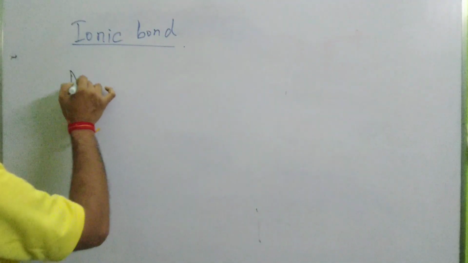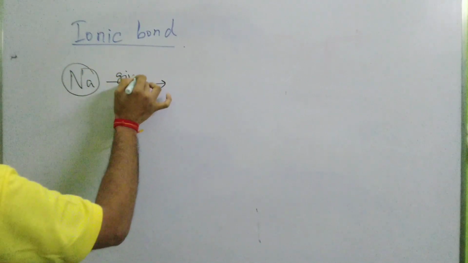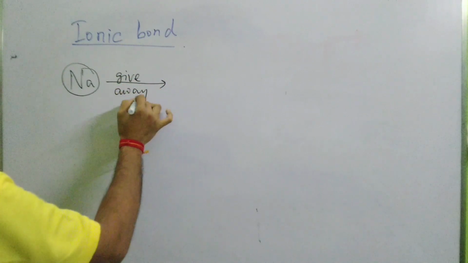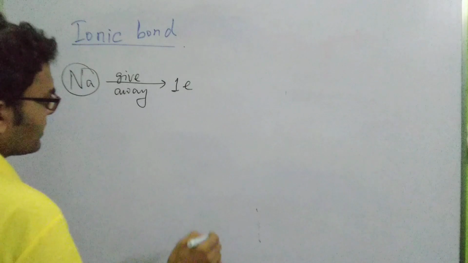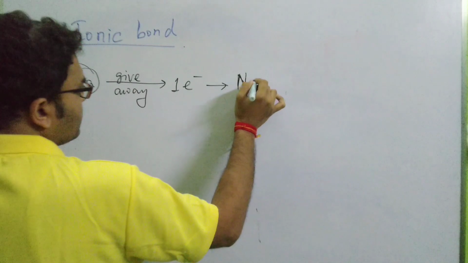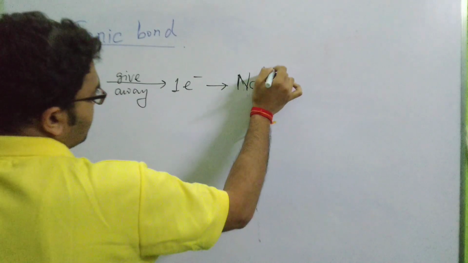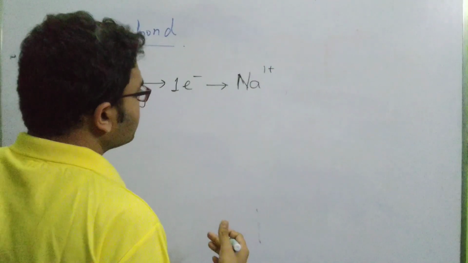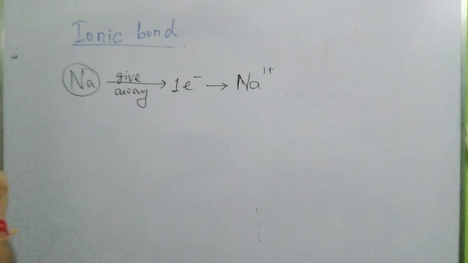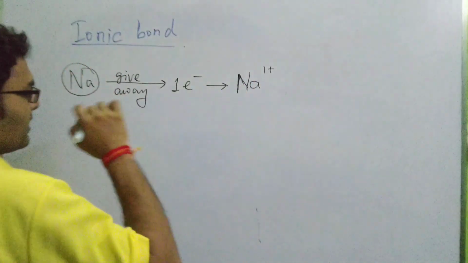Okay, see, as you have seen, the sodium atom, in order to attain stability, what do they do? They give away one electron, okay, and become positively charged with one unit positive charge. We have discussed all these things: one unit positive charge, one unit negative charge, and it can be written as Na1 plus. If you are not able to understand this, please do watch the videos on understanding matter. Then you can very easily understand why I am writing like this.